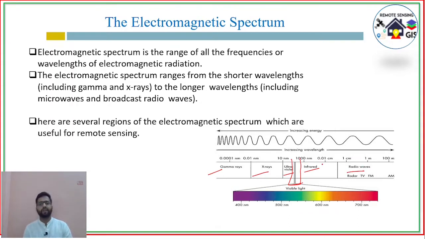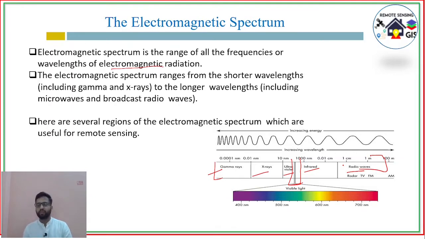So the electromagnetic spectrum is the range of all frequencies or wavelengths of electromagnetic radiation. It ranges from the shorter wavelength of gamma rays to the microwave and radio wave. There are several regions of the electromagnetic spectrum which are useful for remote sensing.